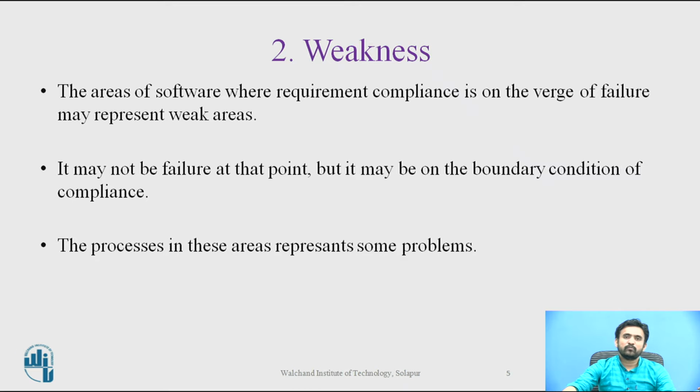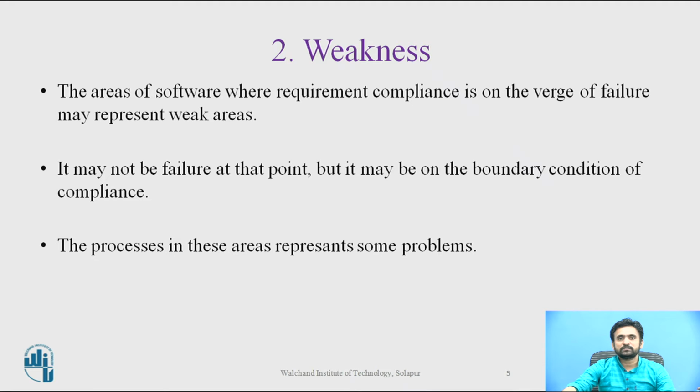Now we are moving with the second, more important essential, where we can speak about weakness. Weakness is the areas of software where requirement compliance is on the verge of failure. It may not be a failure at that moment, but it may be on the boundary condition of compliance, and if something goes wrong in the production environment, it will result in a defect or failure of the software product.